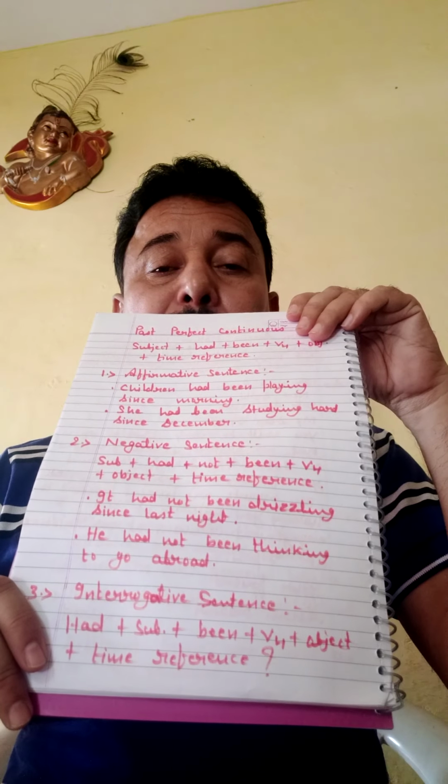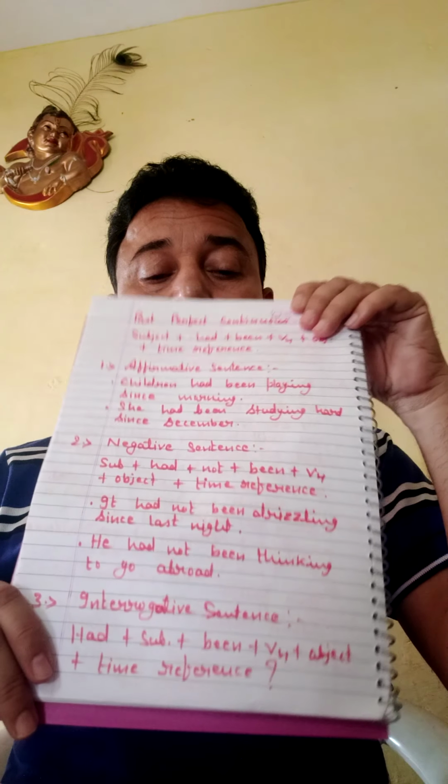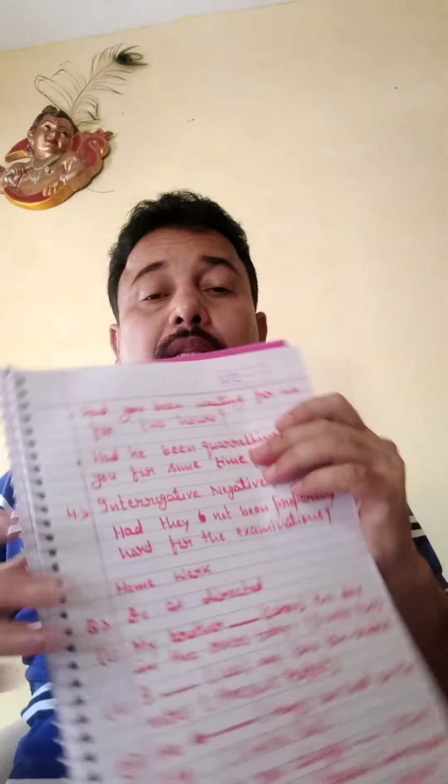Further, interrogative. In interrogative, the sentence should start with had. So had plus subject plus been plus fourth form of verb plus object plus time reference, and most important, a question mark. Here these two are the examples.